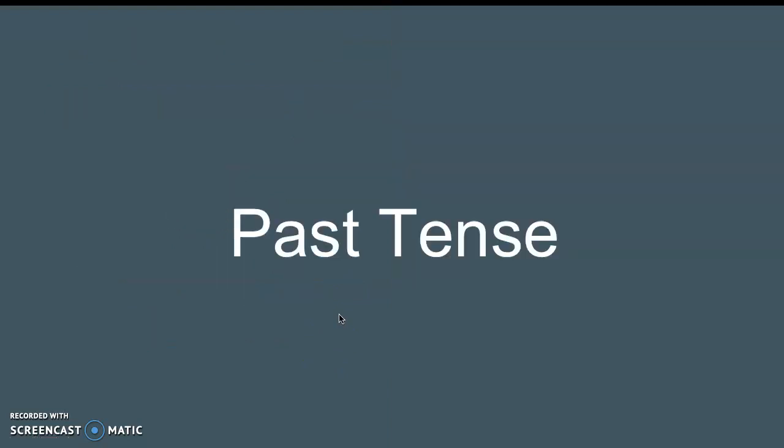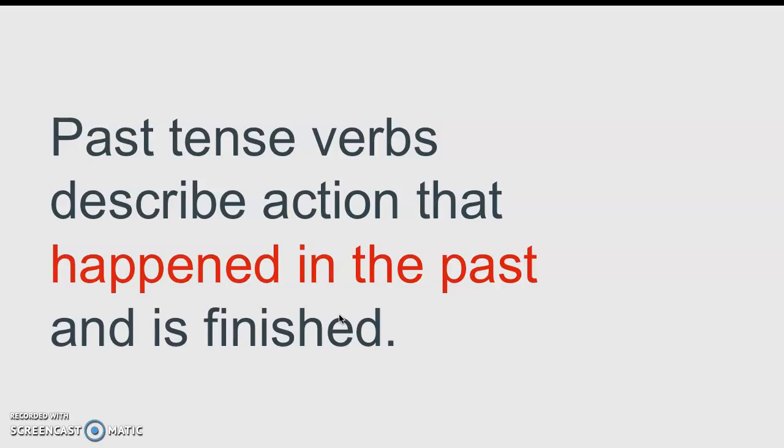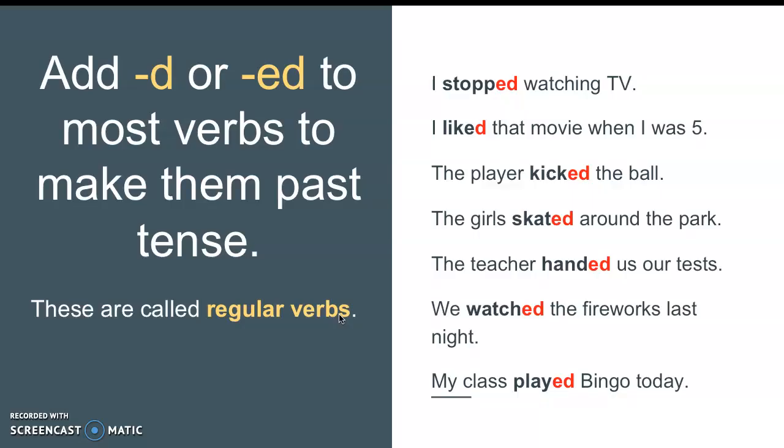Let's talk about the past tense. Past tense means that you've got verbs that describe action that happened in the past and is finished. It's no longer happening anymore. So for these verbs, typically you add D or ED to most verbs to make them past tense. These are called regular verbs. Remember, regular verbs are the ones that follow the rules. The rule being that you would add D or ED to turn a verb into the past tense.